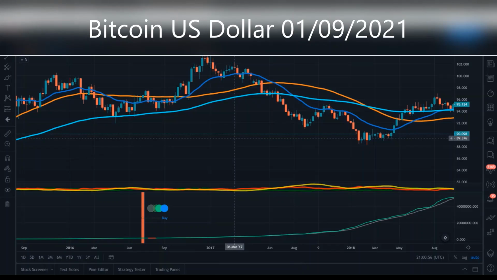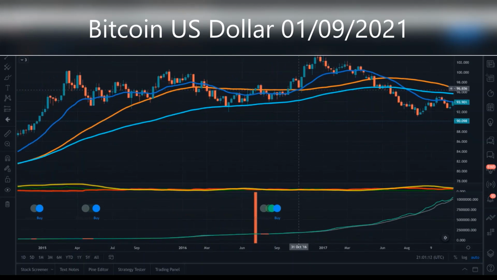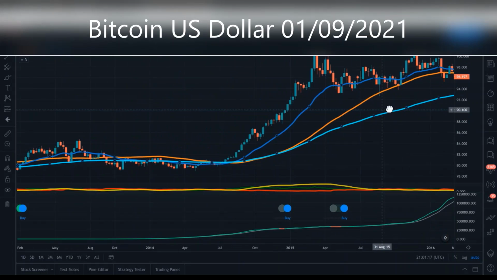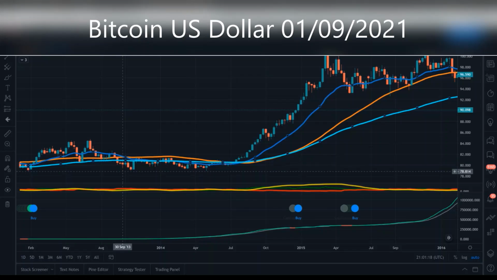Now, I was trying to find a point where the prices are even lower than 89, so I was like, let me try to find this. So I had to go back. I'm on a weekly, so I am going quite a few years back. So now this is 2014, 13, and this is October 2013. So the US dollar is as low as 79, which is even 10 lower than what it is today, and 10 lower than what it was at the end of the 2017 bull market.